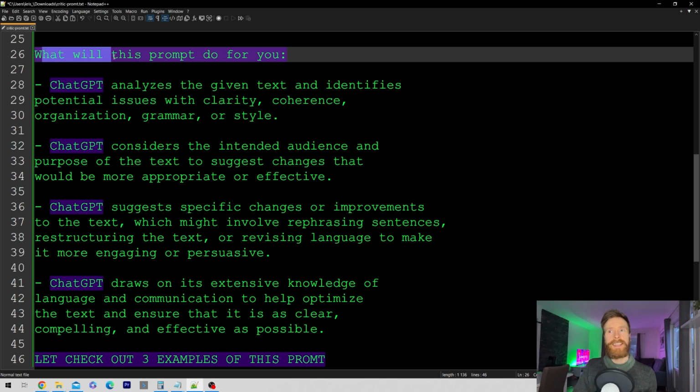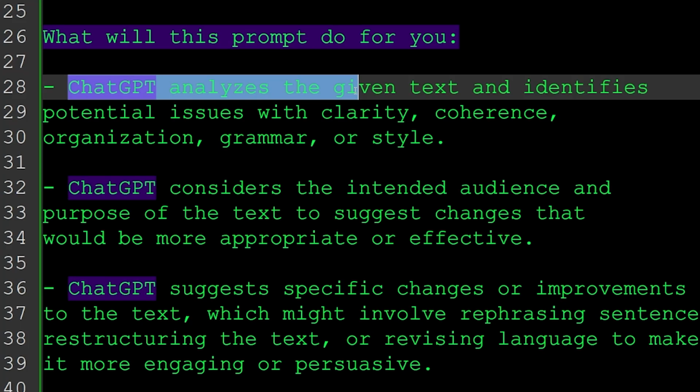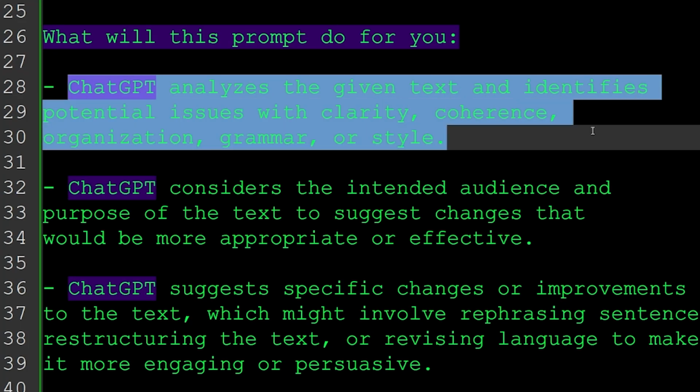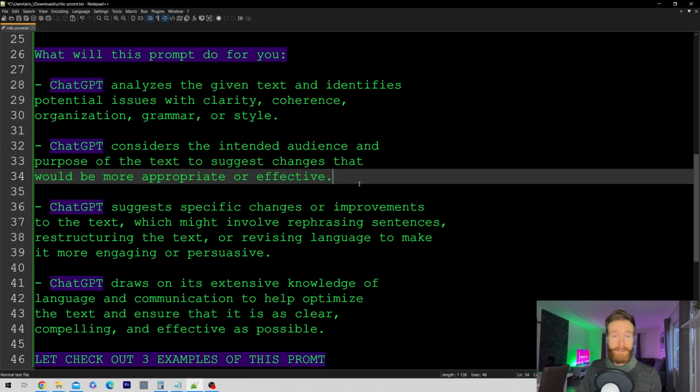So what exactly will this prompt do for you? ChatGPT analyzes the given text and identifies potential issues with clarity, coherence, organization, grammar, or style. ChatGPT considers the intended audience and the purpose of the text to suggest changes that will be more appropriate or effective.